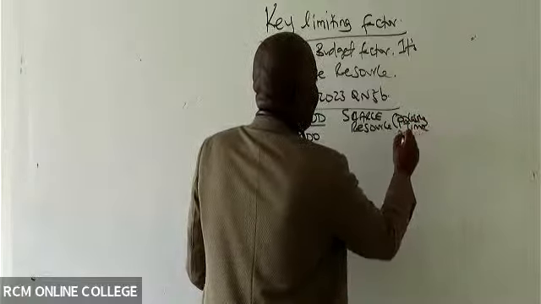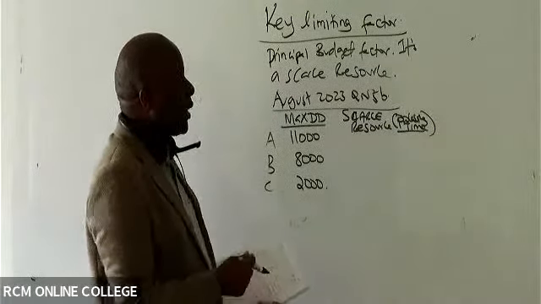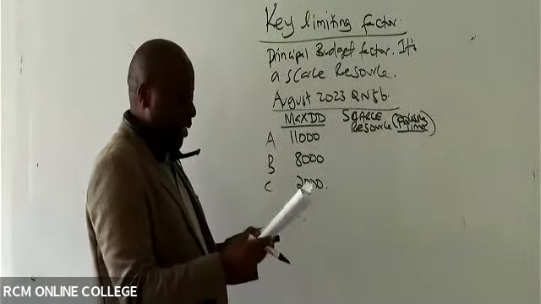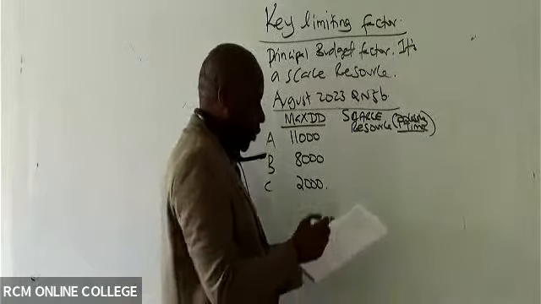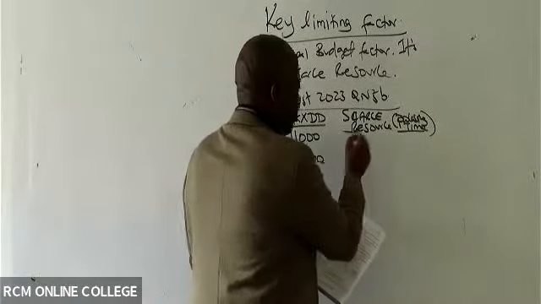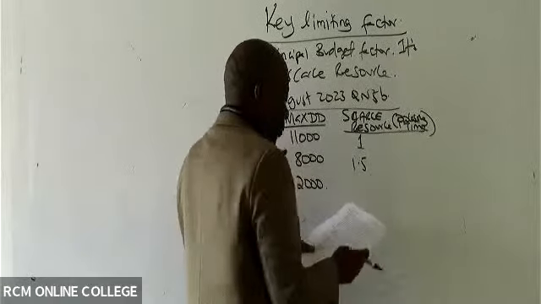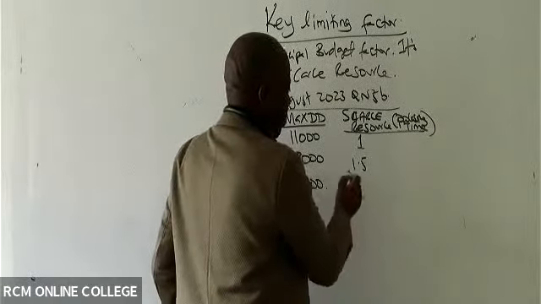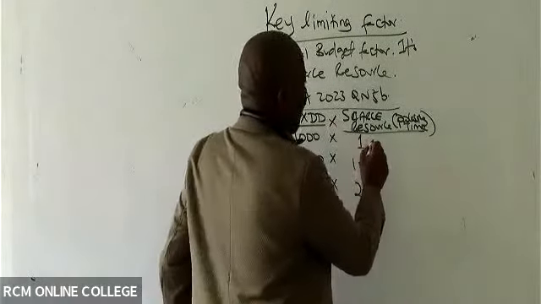Processing time, which you are able to see somewhere. So what is the processing time of A? Is there somebody who is able to see the processing time of A per unit? It's 1. It's on the first table. How about the processing time of B? It's 1.5. And then for C, it's 2.